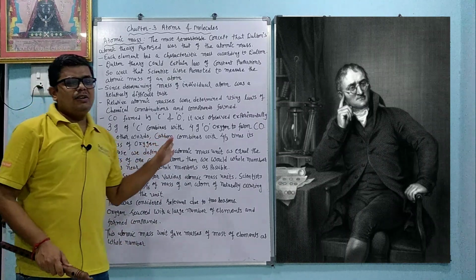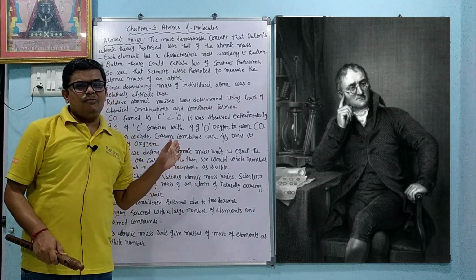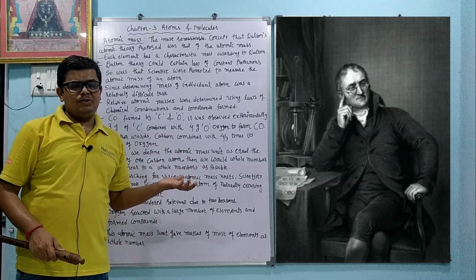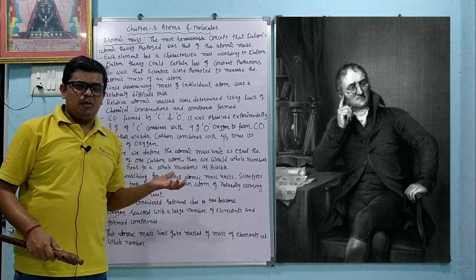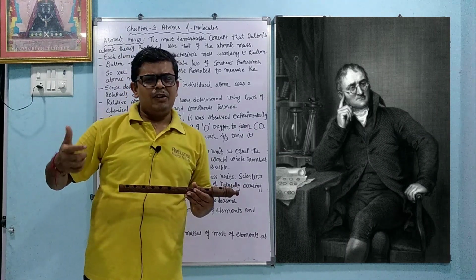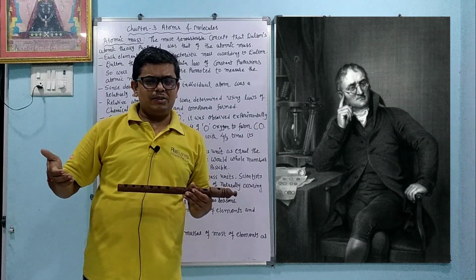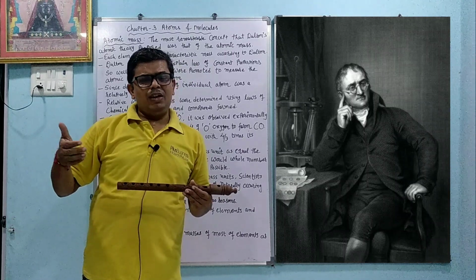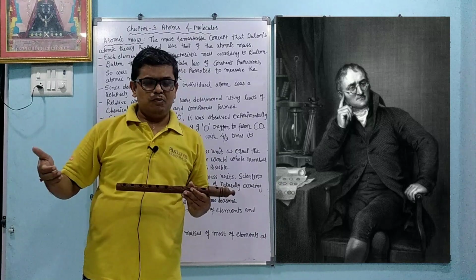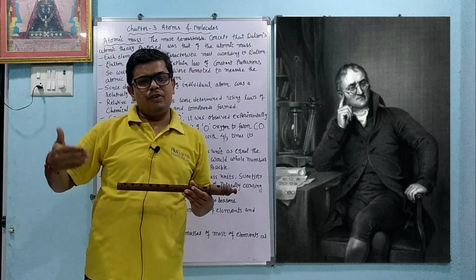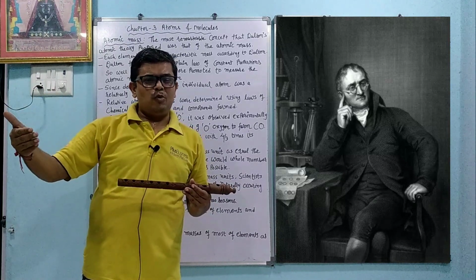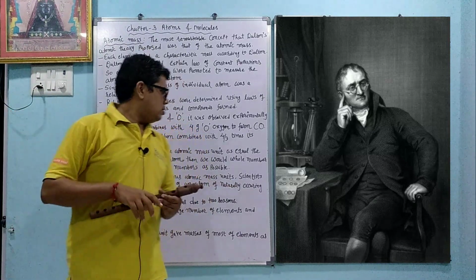So if we take carbon as a standard, then we can find out the weight of the total atoms, or we can find out the weight of the molecule. And by carbon we can measure the weight of other elements. So it is a relative atomic mass, okay. We can also use one word, that is the atomic mass unit, amu. We measure the mass of any atom with respect to carbon or with respect to oxygen.